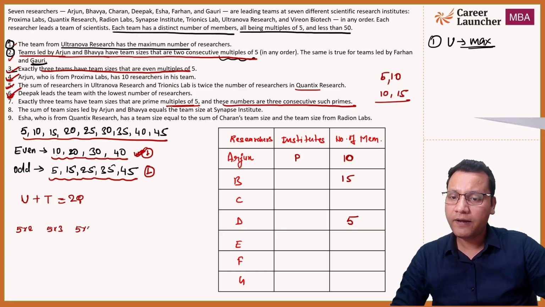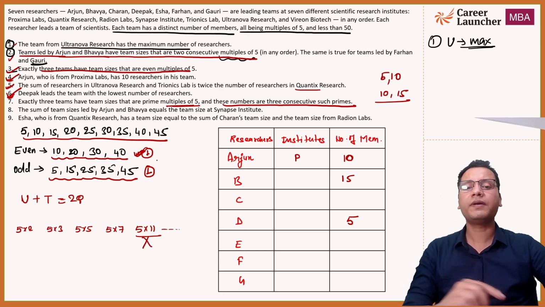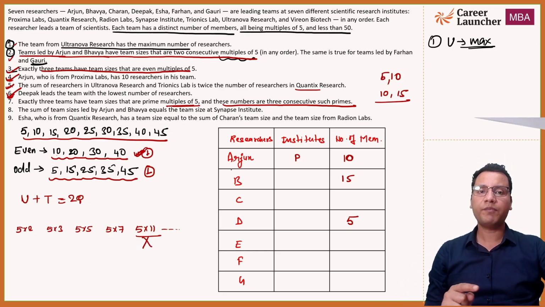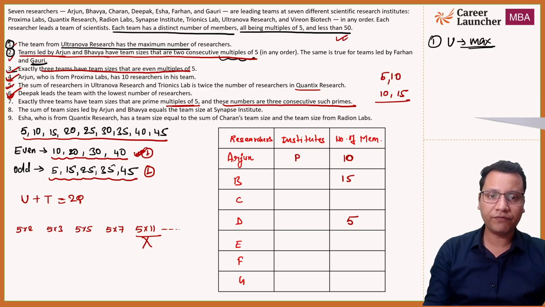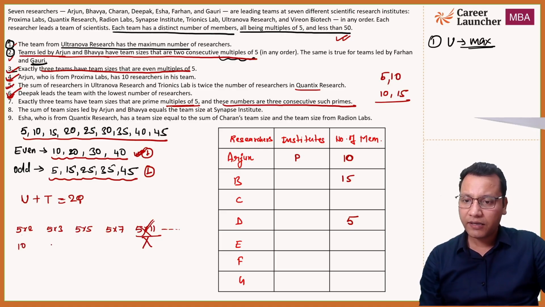5 into 5 आएगा, then 5 into 7 आएगा, then 5 into 11 आएगा and so on. But we cannot use this, because that will exceed the number of members 50, right? 50 से ज़्यादा हो जाएगा, so this cannot be in R. So we are left with 1 2 3. So this is 10, this is 15, this is 25 and this is 35, and it says exactly 3 teams